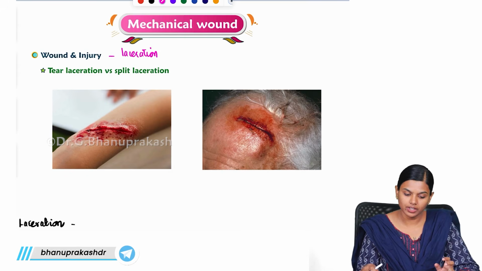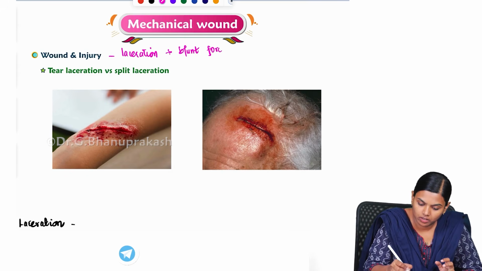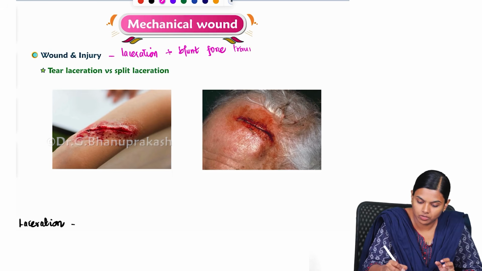So, laceration, it is also a blunt force trauma.